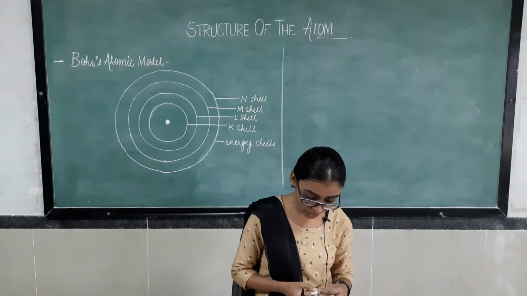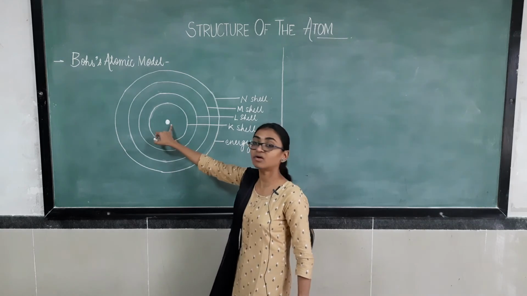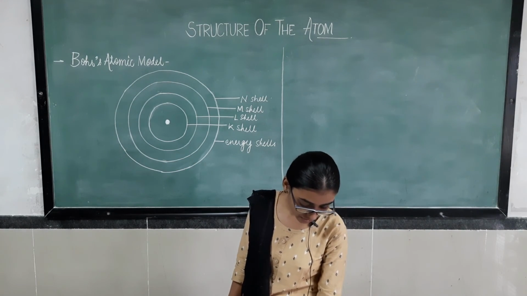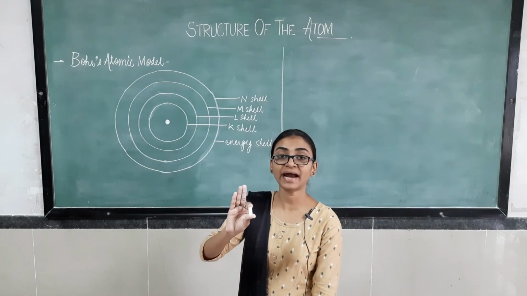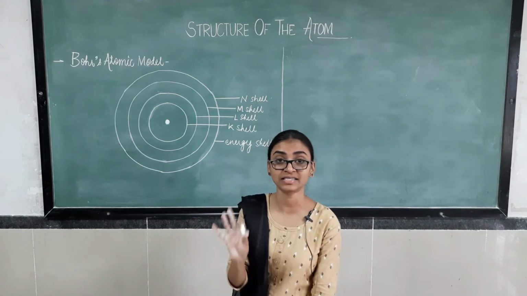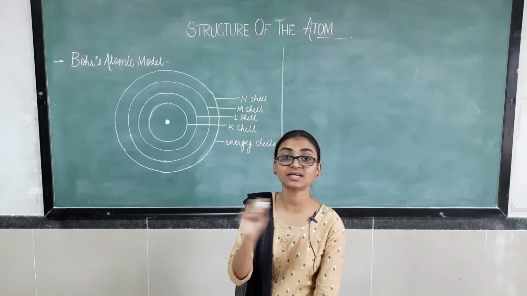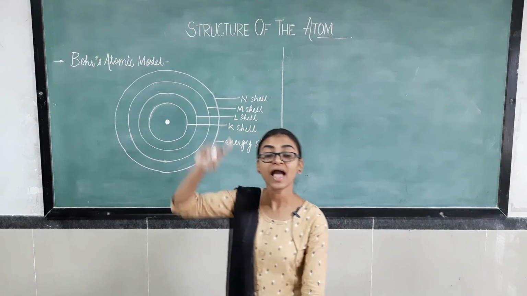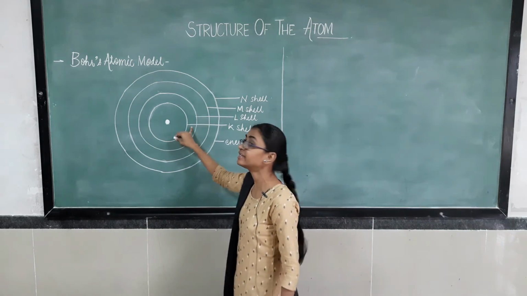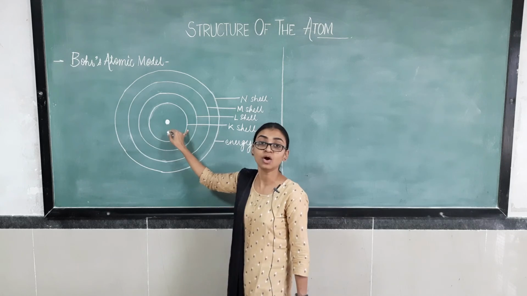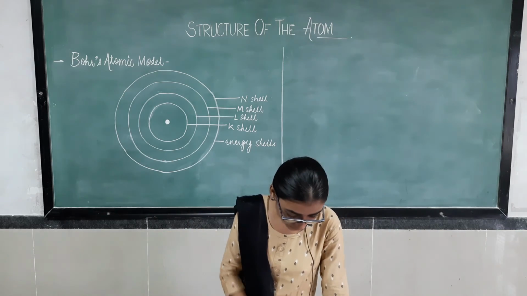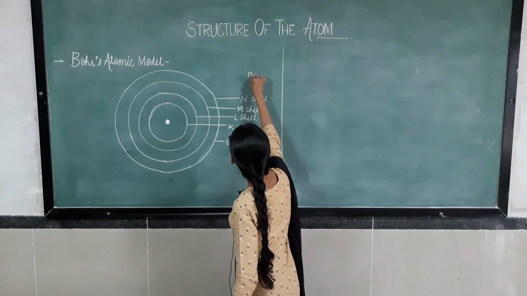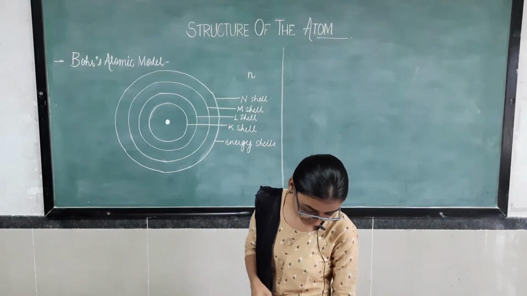Neutrons are present in the nucleus of an atom, except hydrogen. Hydrogen is the atom where a neutron is not present. Remember this: hydrogen doesn't contain a neutron. It only has a proton inside its nucleus, and one electron is revolving in the K shell of the hydrogen atom. In general, a neutron is represented as small n.